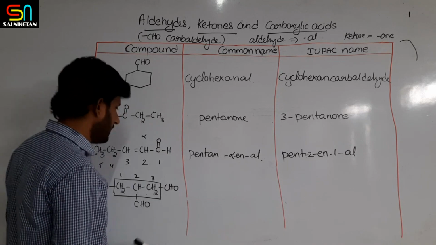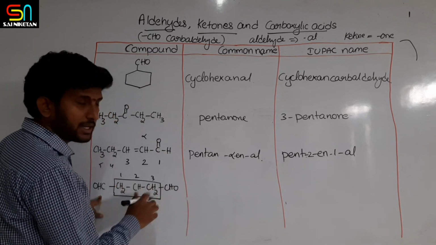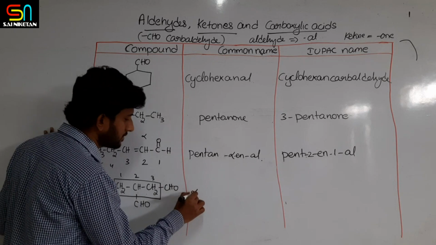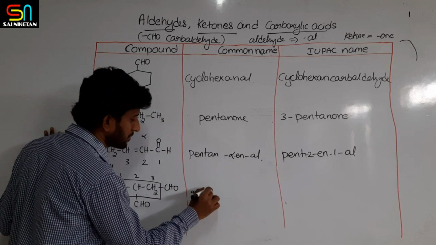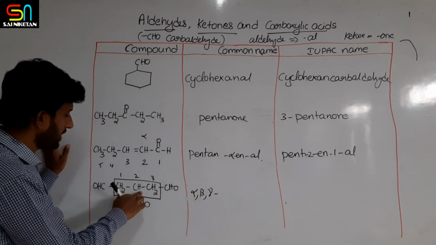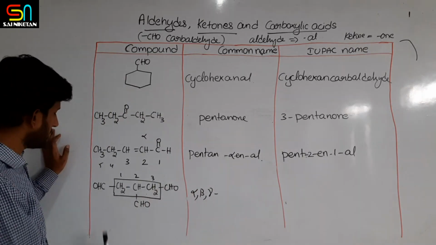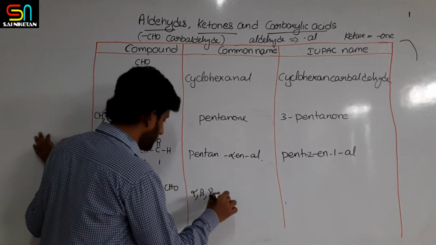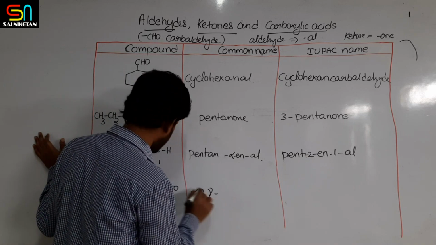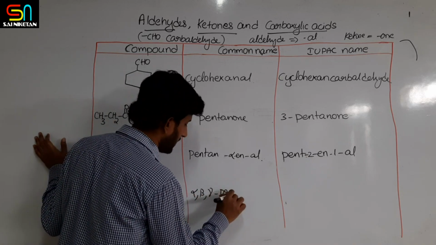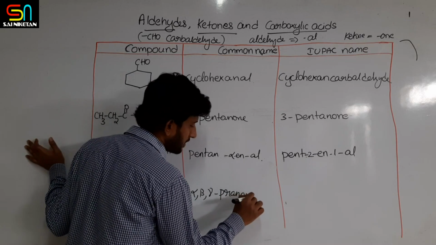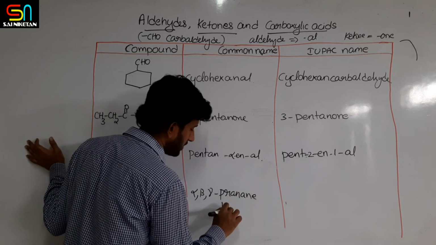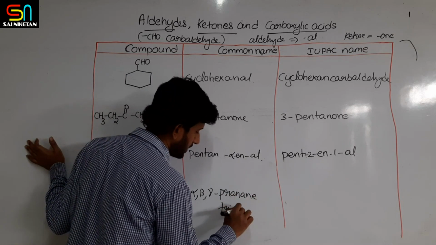Commonly it can be called alpha, beta, gamma positions, from any one position. It is a propane tricarbaldehyde, or trialdehyde.